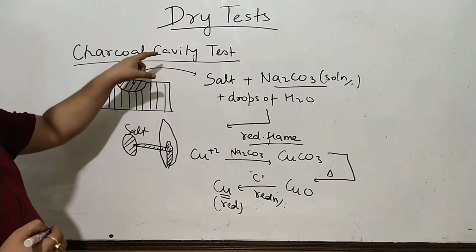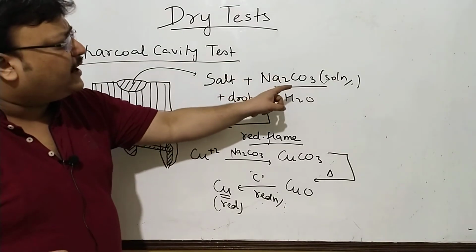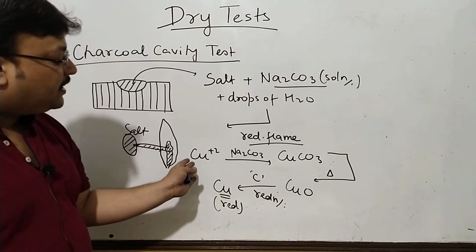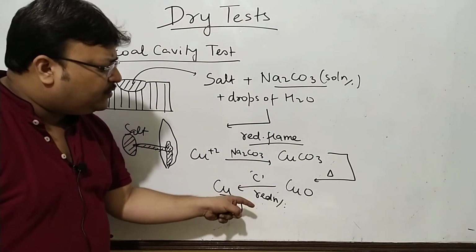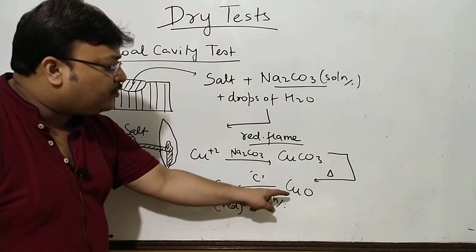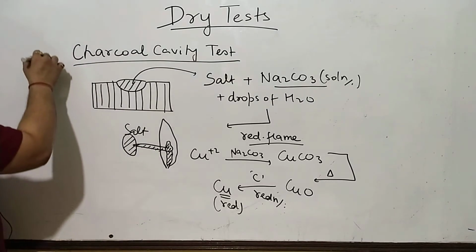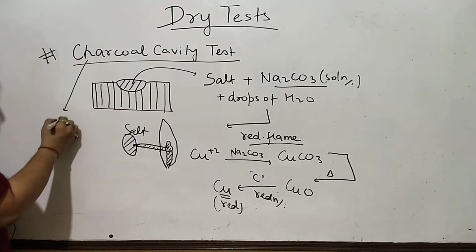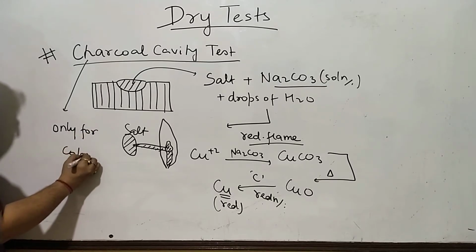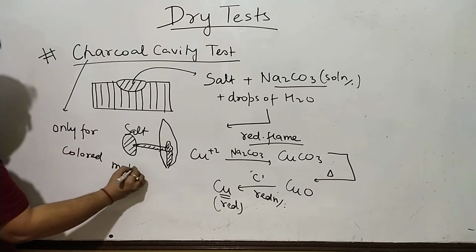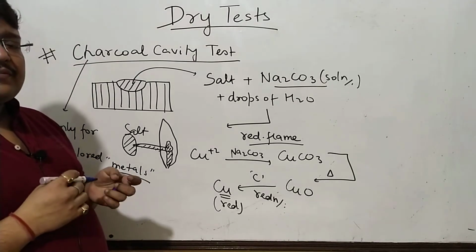Charcoal cavity, because you groove a cavity into a charcoal block, to which a little bit of sodium carbonate is added to convert the cation to its carbonate, heated to oxide, and then it's put to reducing flame because you want this reduction to happen. The only limitation is this will work only for colored metals or colored radicals, like copper is red.